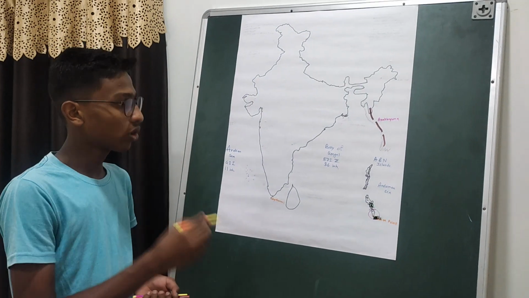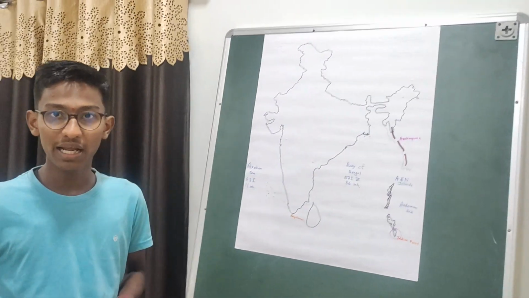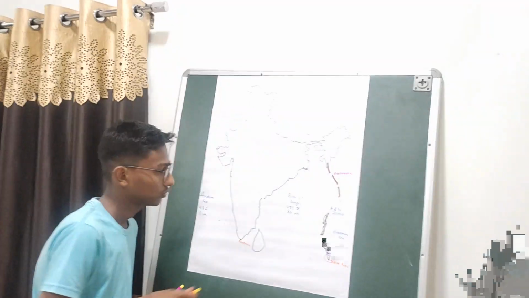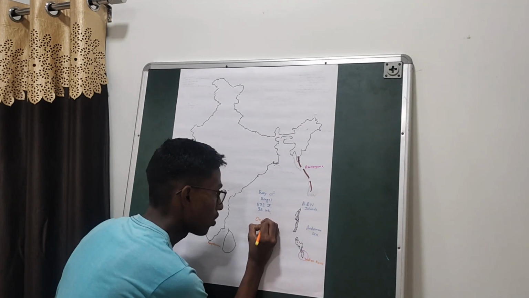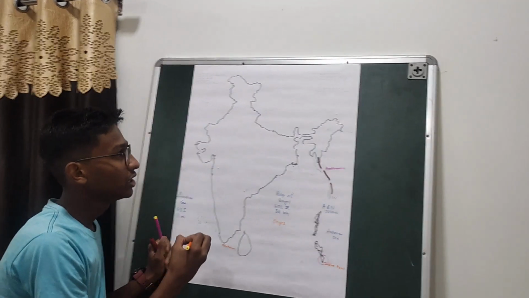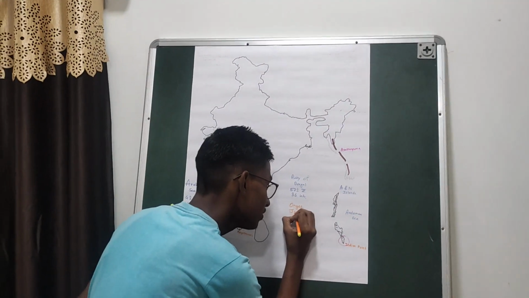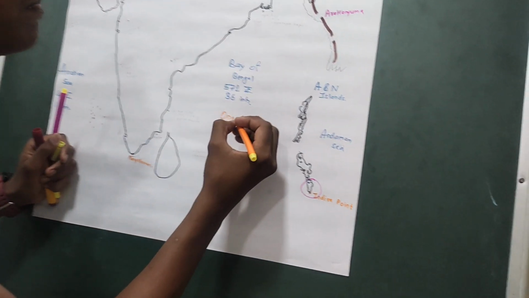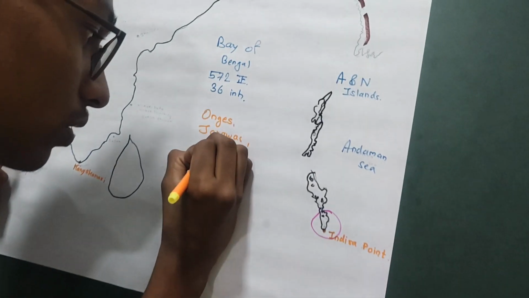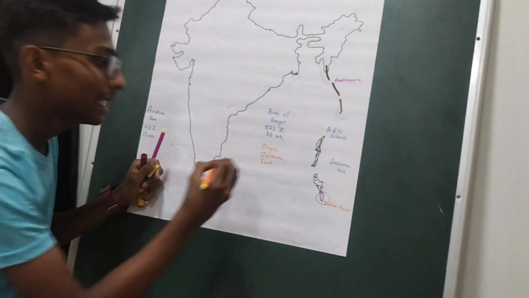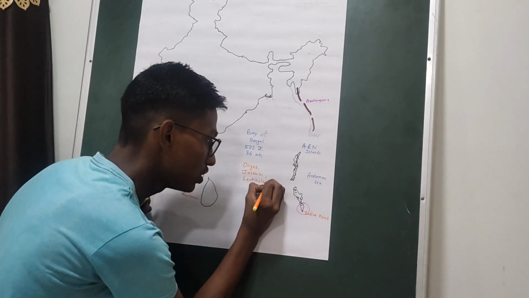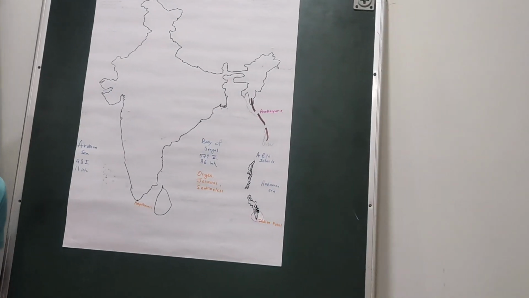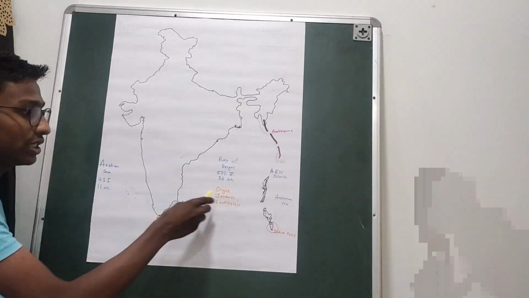In the Andaman and Nicobar group of islands, there are many tribes located. Some of them are the Ongees, the Jarawas, and I think the Sentinelese.